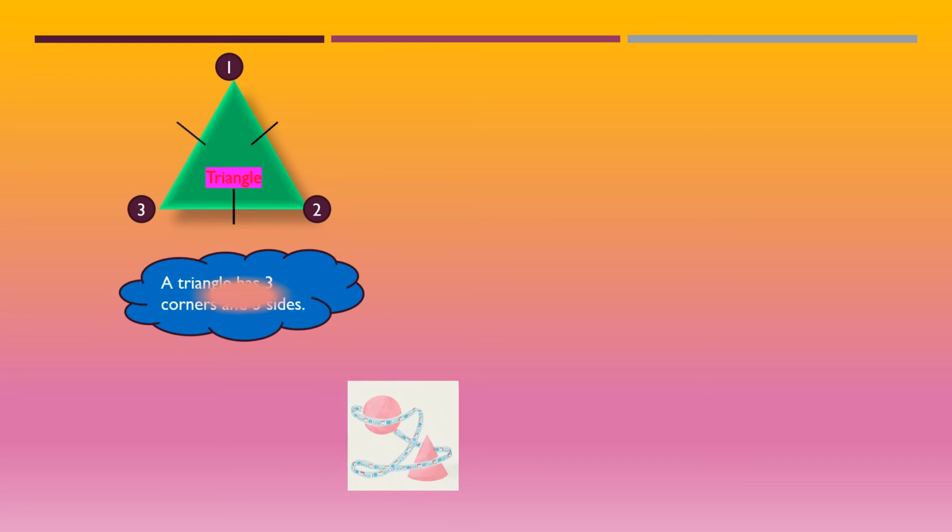Now children, let us see the other figure. This is a triangle. It has 3 corners and 3 sides. You can see here, children. So we can say that a triangle has 3 corners and 3 sides.